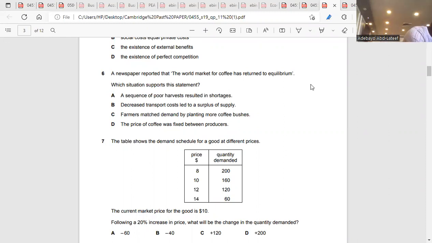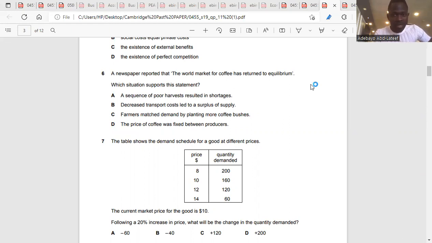So equilibrium, the agreement between the market forces of demand and supply. So that means agreement between the quantity demanded and the quantity supplied. That is equilibrium. And I said, which situation supports this statement?